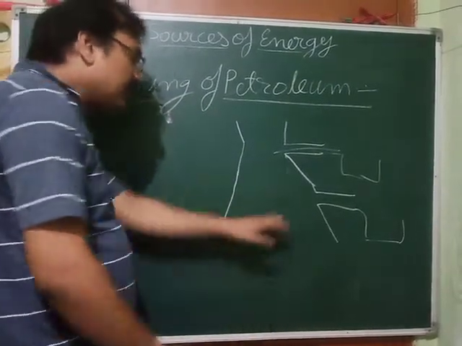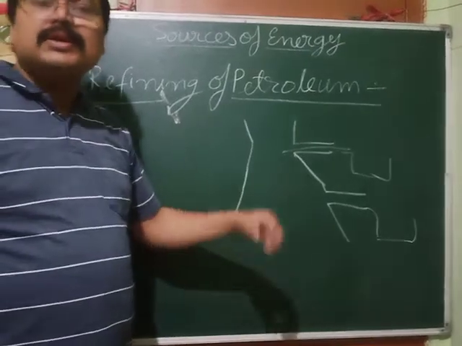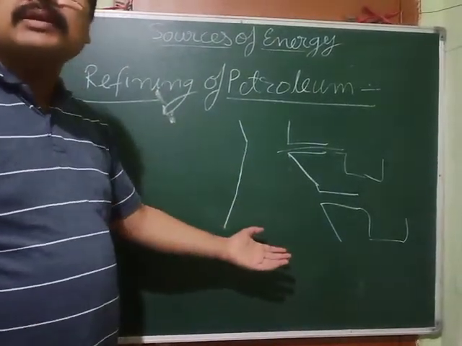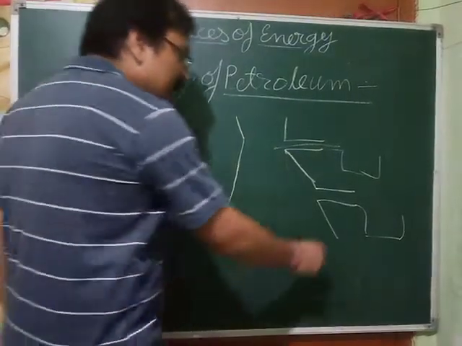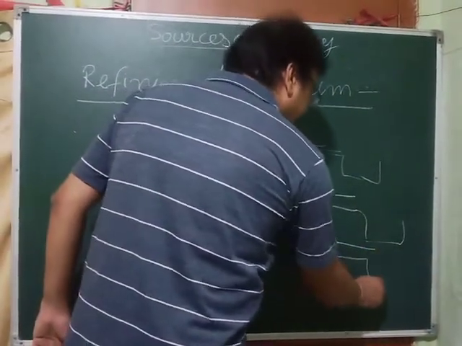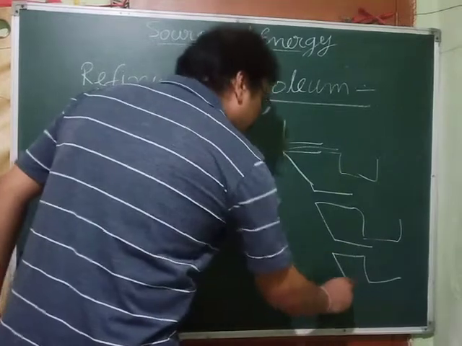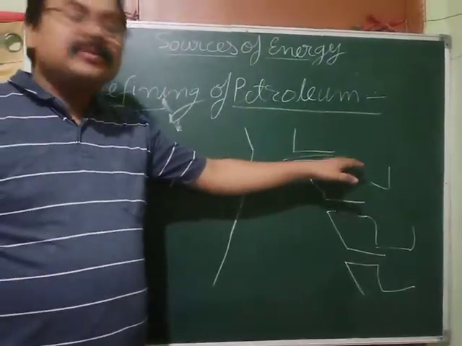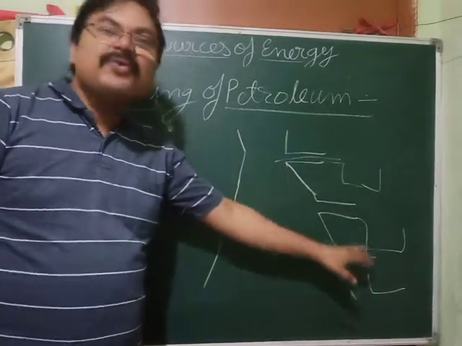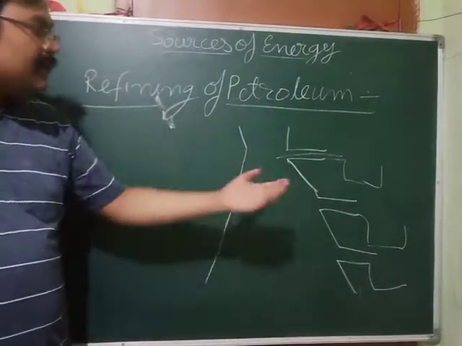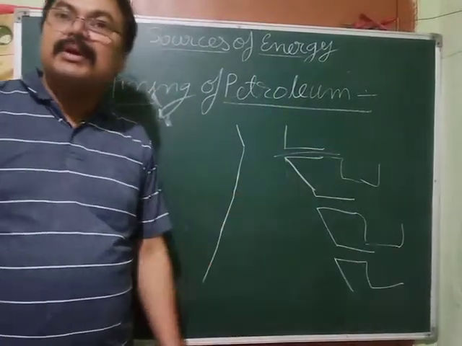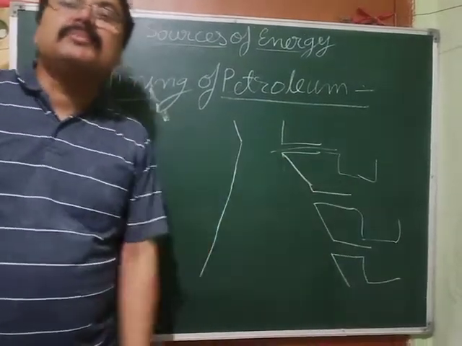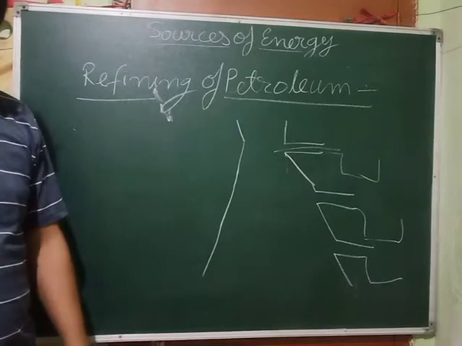Again, whichever has the lowest boiling point will vaporize and get collected here, and the remaining will go down. In this way the different components of crude oil are collected in different chambers in the increasing order of their boiling point. Clear?